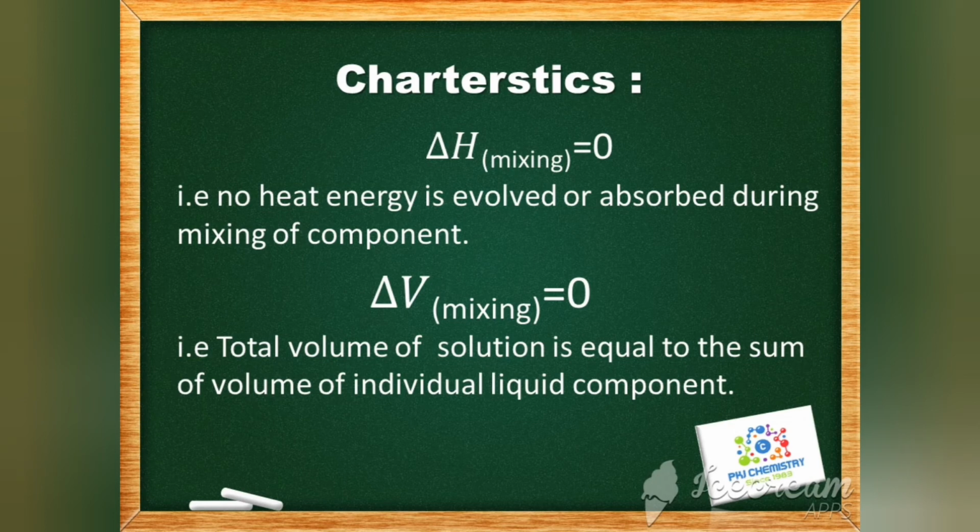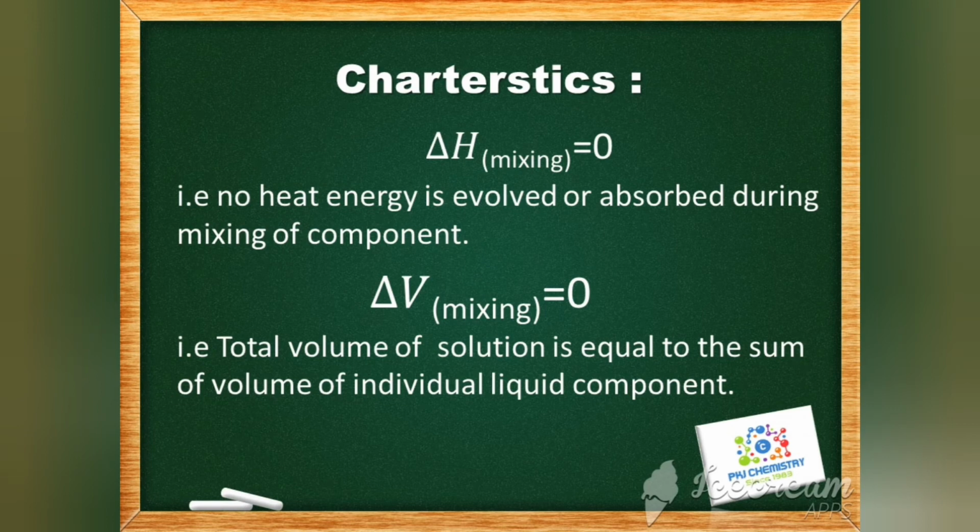And the last characteristic is that the components do not dissociate or associate in a solution. Again we repeat, the components do not dissociate or associate in a solution. So these are certain important characteristics of your ideal solution. We must understand these things. So what do we mean by ideal solution, and what are its important characteristics? We already discussed these things.